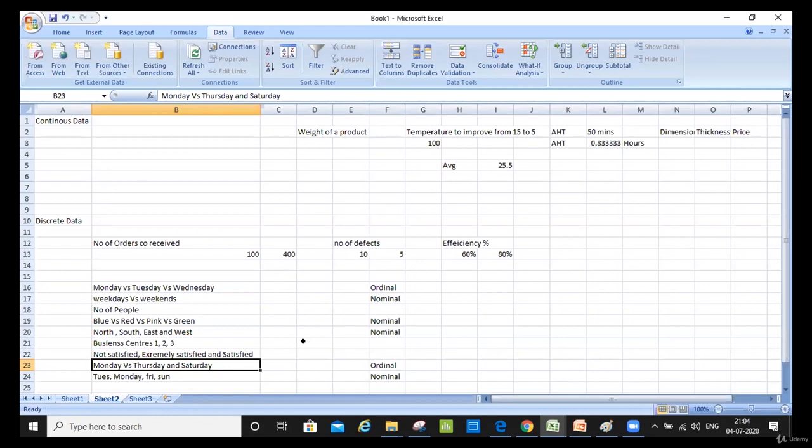But I want everybody to understand the types of data, the difference between discrete and continuous. The difference between the types of discrete data we have, whether it's binary, count, ordinal, nominal, or percentage. Because if I know the difference between all of these, I would be able to apply the right test, because each of these could have different tests in the analyze phase, the improve phase, and the control phase. So for ordinal there's a different test, for nominal a different test, for percentage a different test, and for count a different test. So we want to be very clear about it.